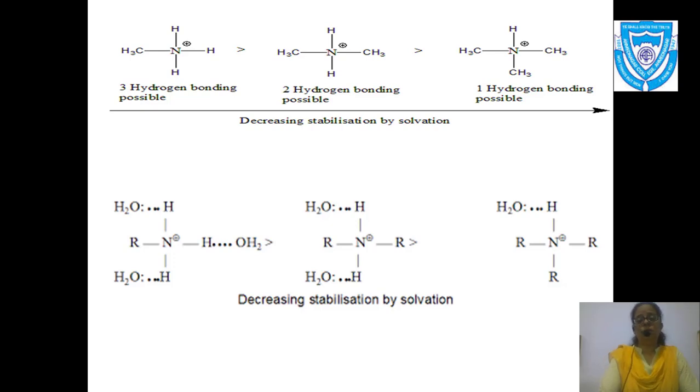As you see, the number of hydrogen bonds decreases, and I also want to conclude that the stability decreases from primary to tertiary, and solvation decreases from primary to tertiary because the number of hydrogen bonds with water decreases.